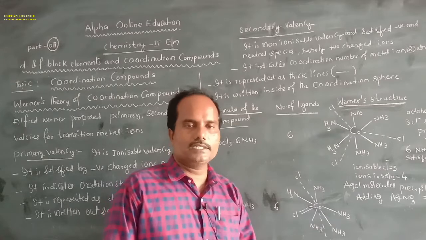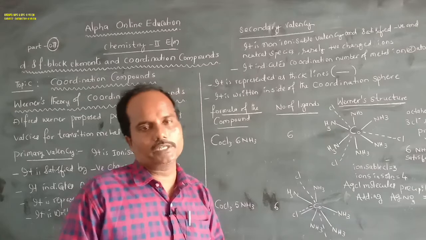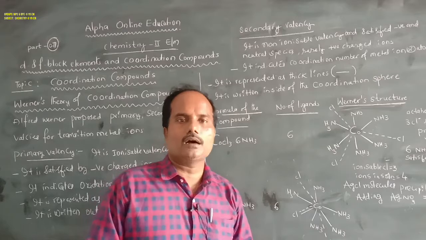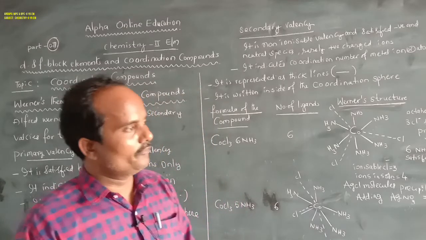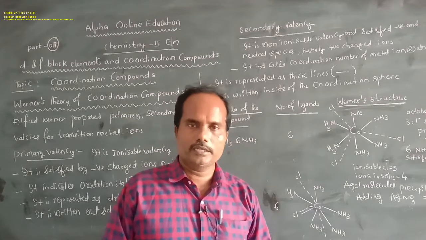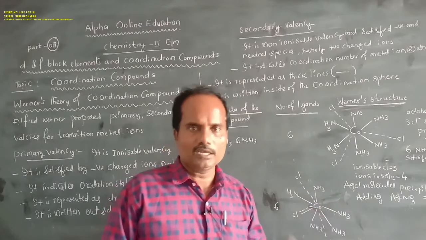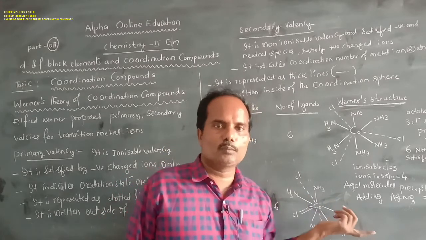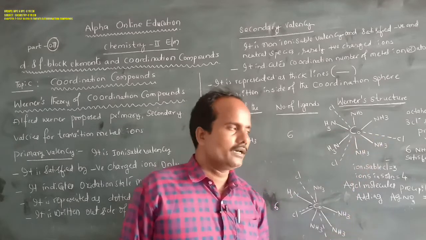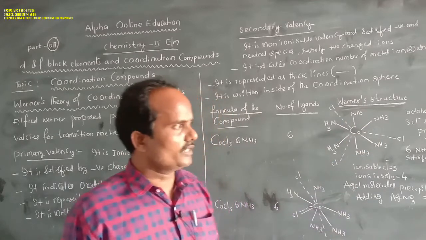Secondary valency indicates the coordination number of a transition metal or ion. That means every transition metal atom or ion has a definite coordination number. Suppose you take cobalt, its coordination number is 6. Iron's coordination number is also 6.